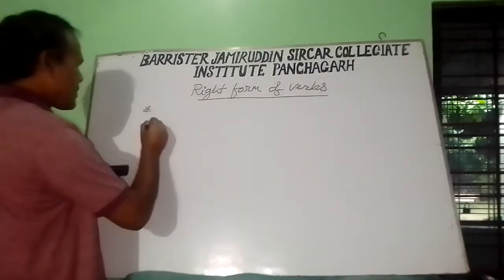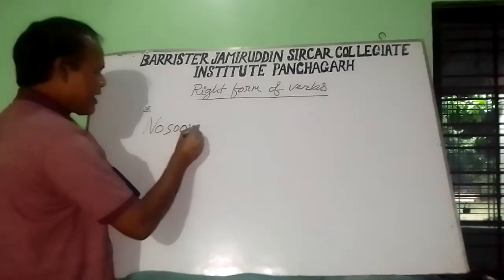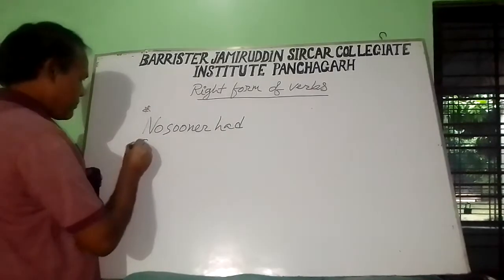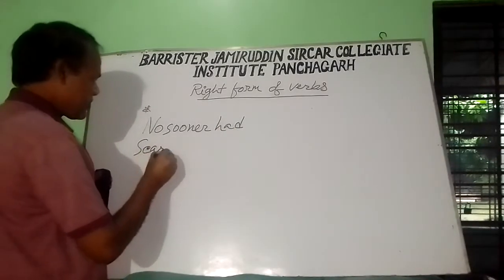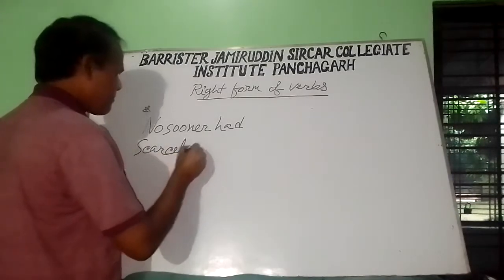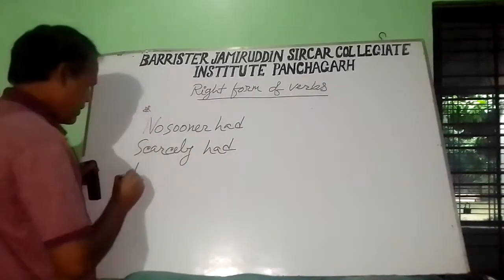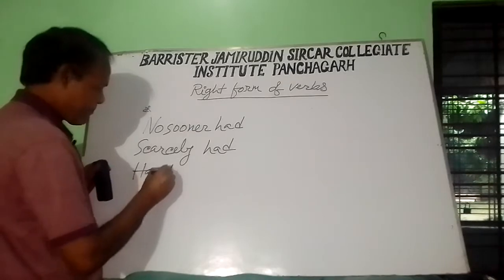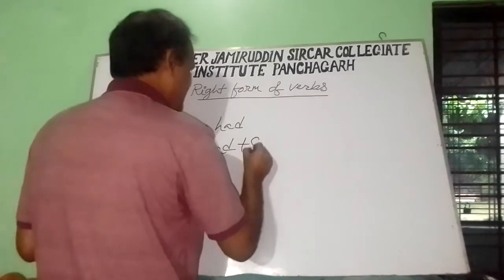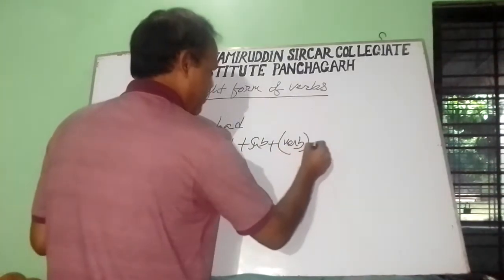If the sentence begins with no sooner had, scarcely had, or hardly had, then subject, then bracket verb, object.